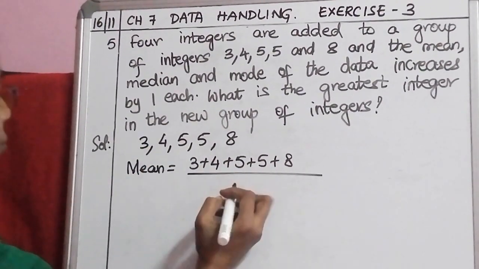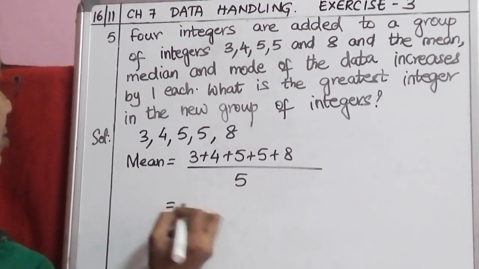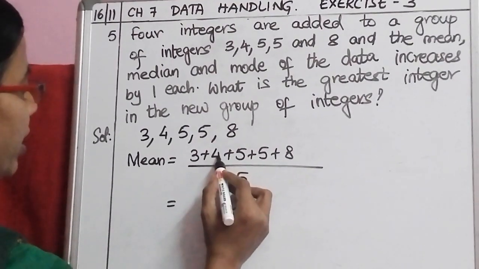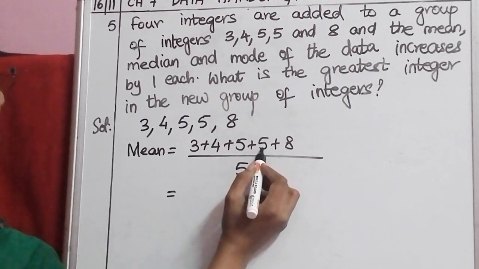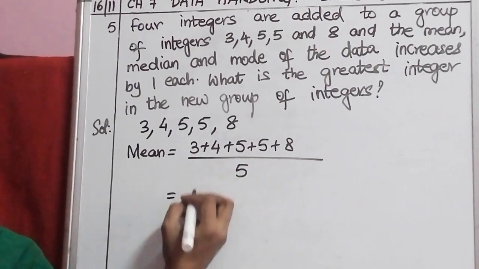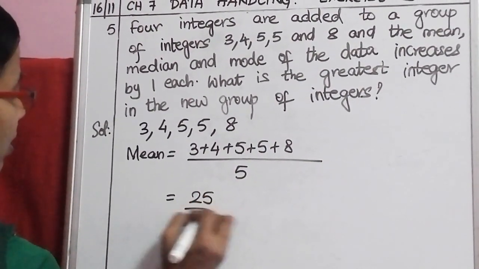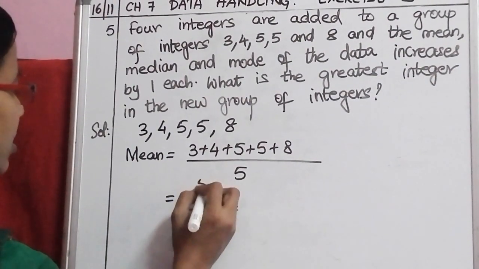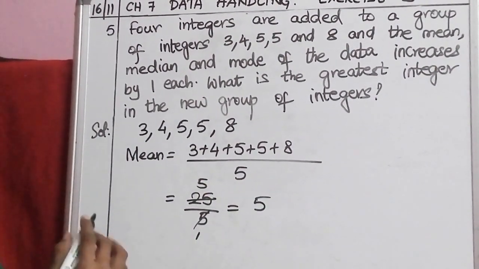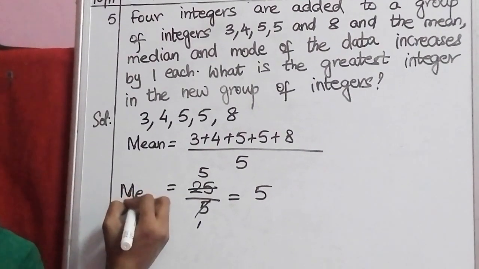Number of values are 5. So this is equal to 3 plus 4 is 7, 7 plus 5 is 12, 12 plus 5 is 17, 17 plus 8 is 25. 25 divided by 5. 5 fives are 25. So mean you got it as 5.